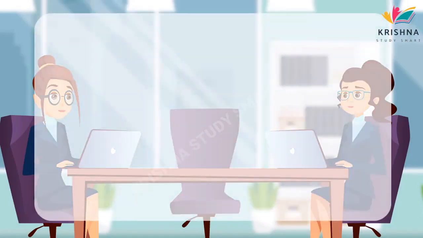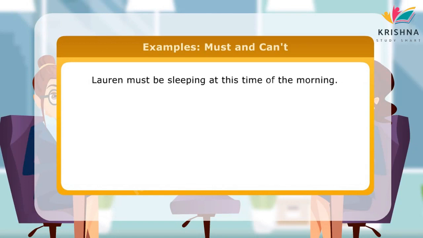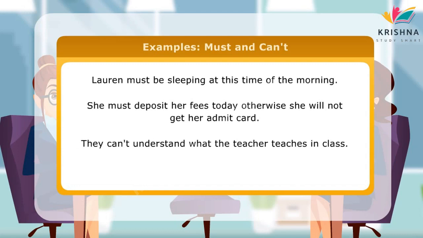Here are few more examples of use of must and can't in sentences. Lauren must be sleeping at this time of the morning. She must deposit her fees today, otherwise she will not get her admit card. They can't understand what the teacher teaches in class. We can't go out in this terrible heat.